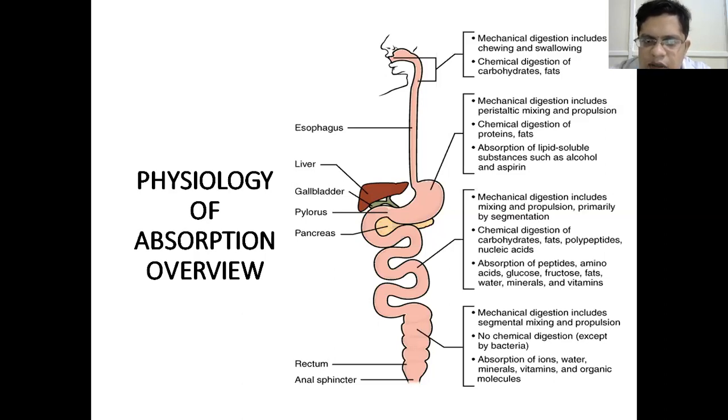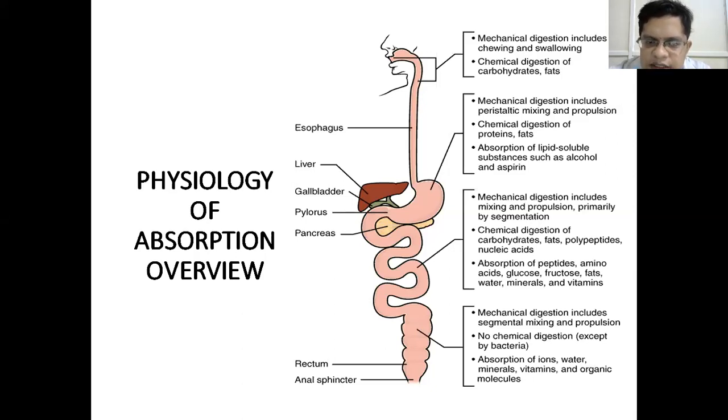So this is the gross overview of the steps of absorption of the food we eat and the sites at which different types of food are absorbed. The main absorptive function is done by the small intestine. All the peptides, carbohydrates, fats, nucleic acids, vitamins, and minerals are predominantly absorbed in the small intestine.